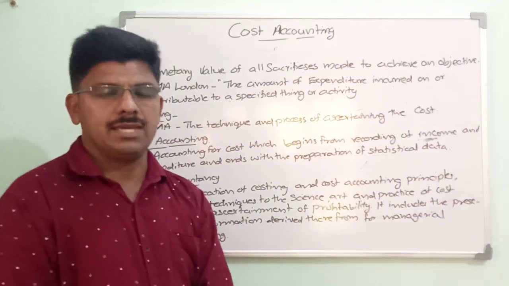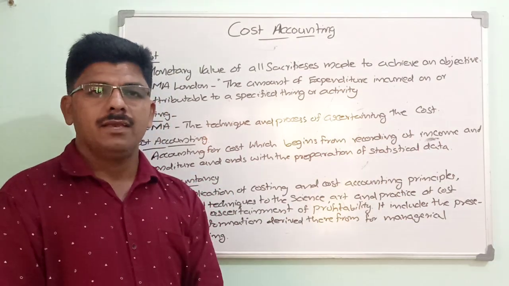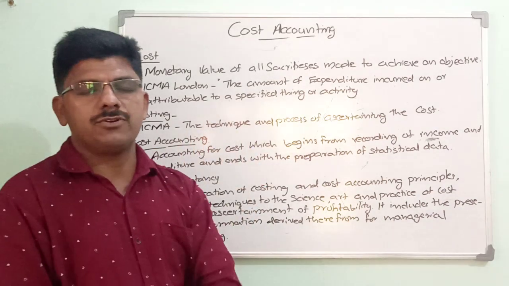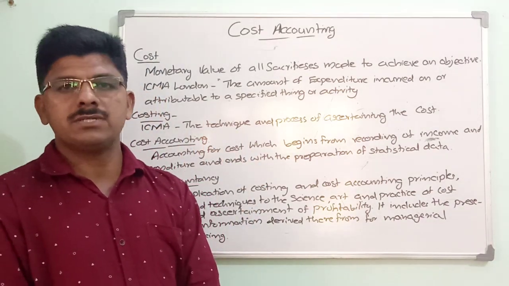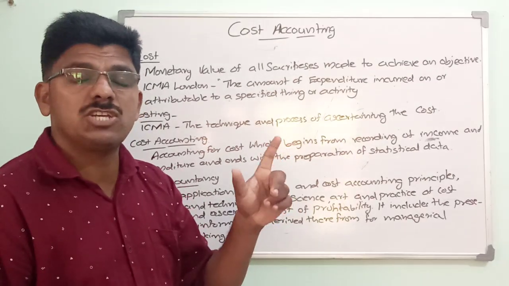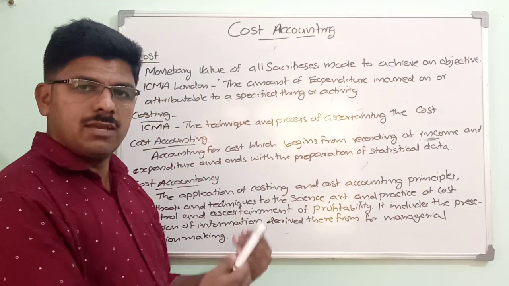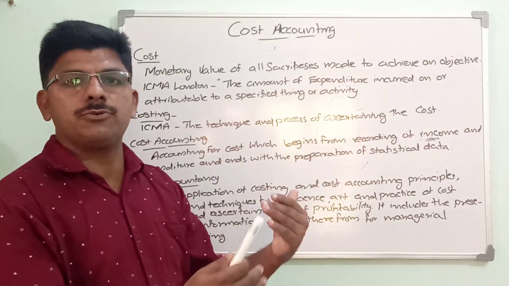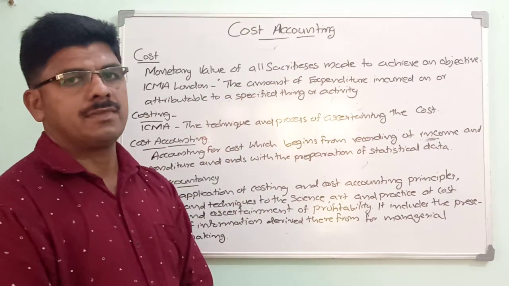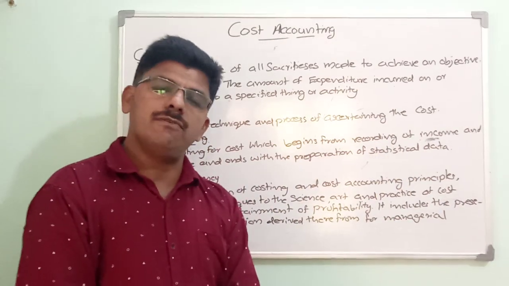In the general sense, we can say cost is the price paid for something. But as far as cost accounting is concerned, this is not a full-fledged definition. Why? Because price is different from cost. Price is the exchange value of a commodity expressed in terms of money. And from the cost accounting point of view, price is equal to cost plus profit. Therefore, we have to define the term cost separately. Then what is this cost? Cost is the monetary value of all sacrifices made to achieve a given objective.